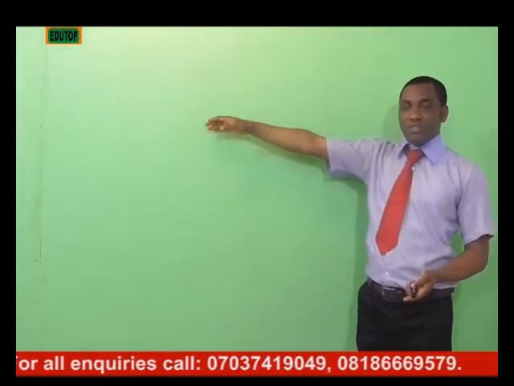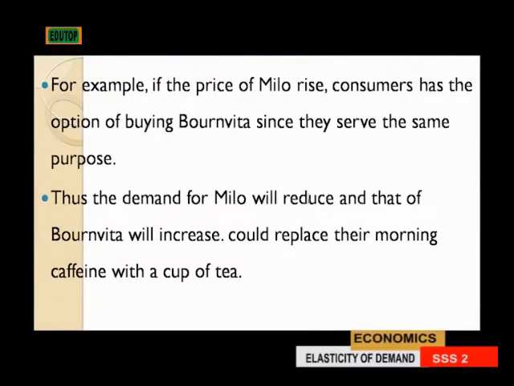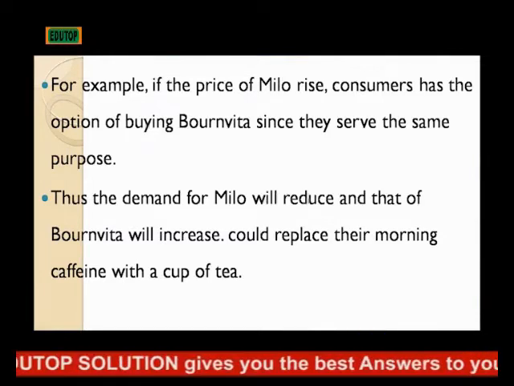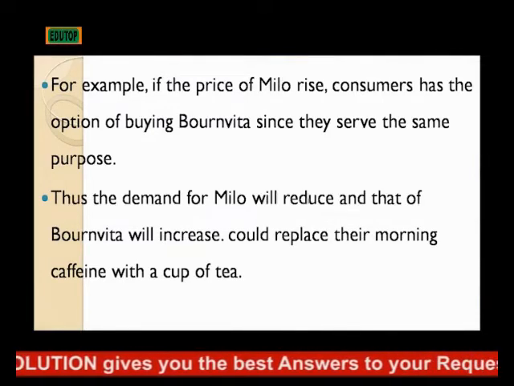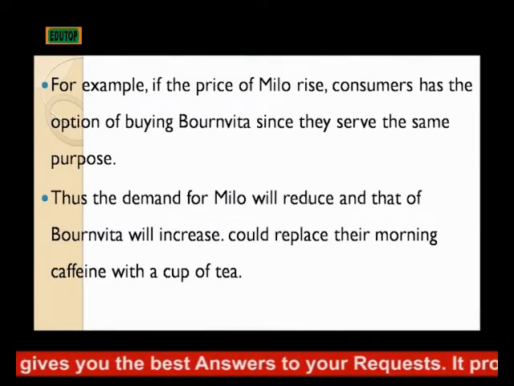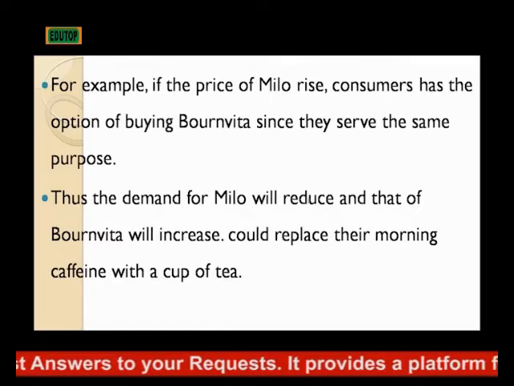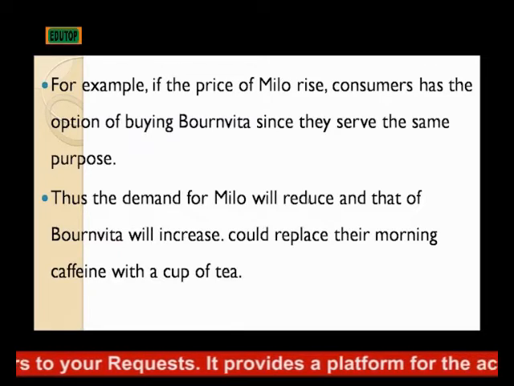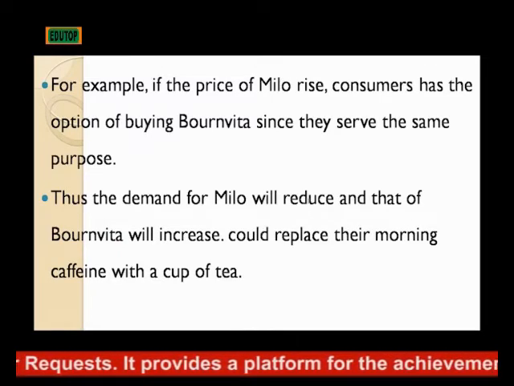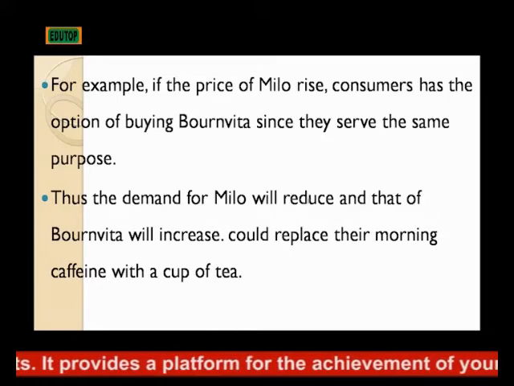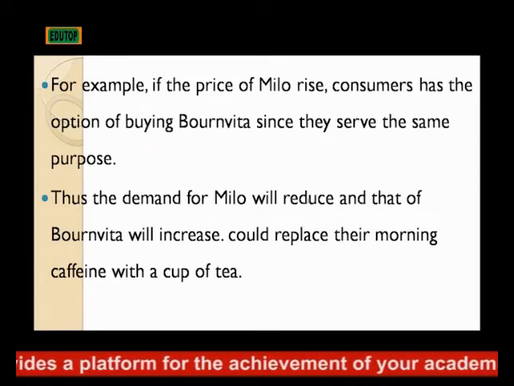For example, if the price of Milo rises, consumers have the option of buying Bonvita since they serve the same purpose, and the other way around. If the price of Milo is reduced, so many consumers who consumed Bonvita earlier will shift to come and buy Milo. That means the demand for that particular product is elastic.